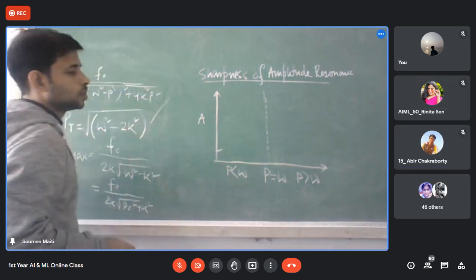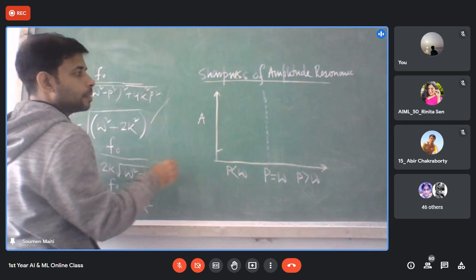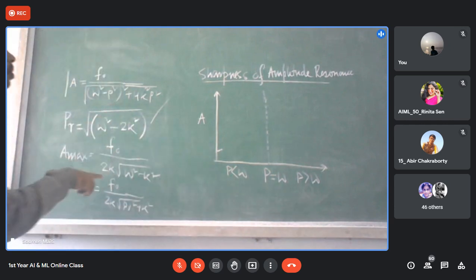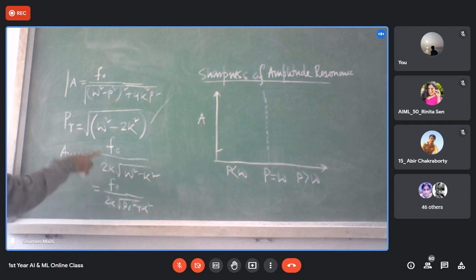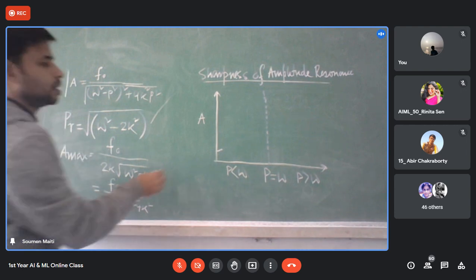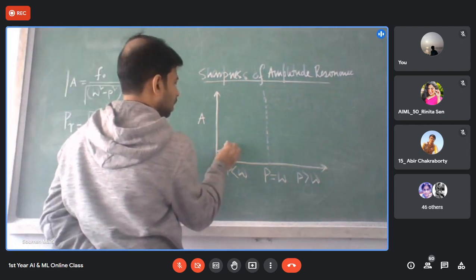Now if the K value is 0, we have already proved that in this expression Amax will be infinity. So can I say that the curve will be like this?